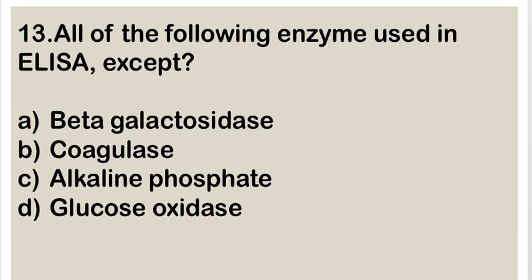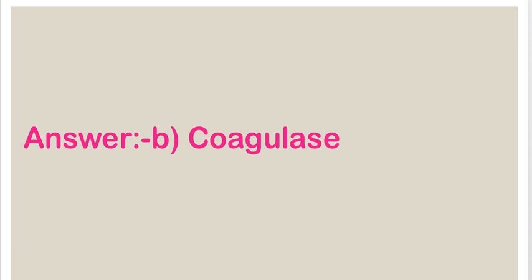Next question. All of the following enzymes are used in ELISA except A. beta galactosidase, B. coagulase, C. alkaline phosphatase and D. glucose oxidase. Right answer is B. coagulase. Coagulase is not used in the ELISA test. ELISA test is used for the diagnosis of AIDS.